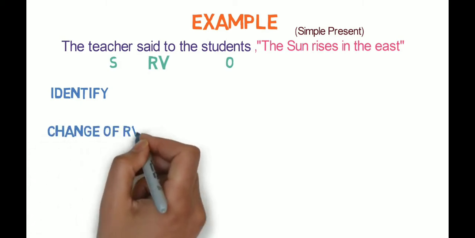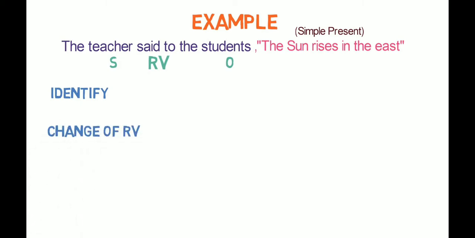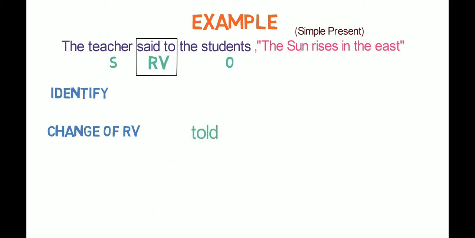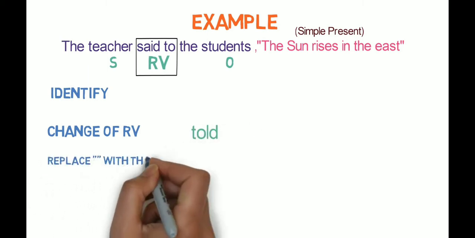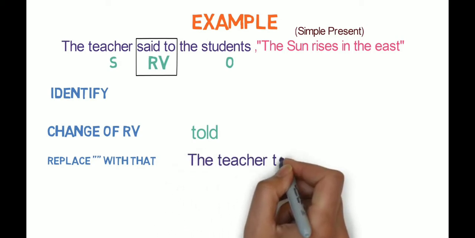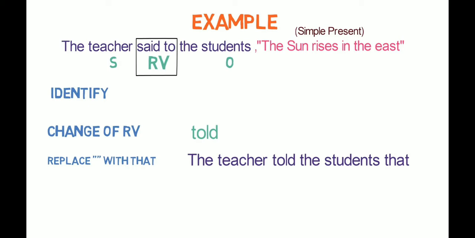Second step is the change of reporting verb. As per the workflow we studied, said to will be converted to told. Third step is to replace the inverted commas with that. So the sentence will become like this: The teacher told the students that. Fourth step is change of pronoun. Here it won't come into the picture as there is no pronoun.